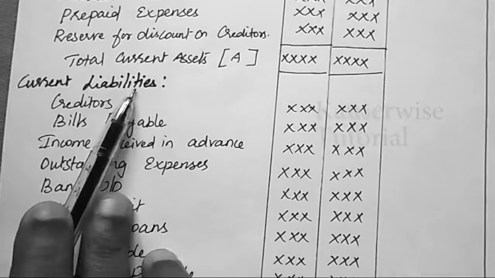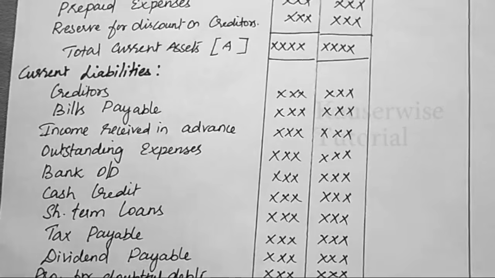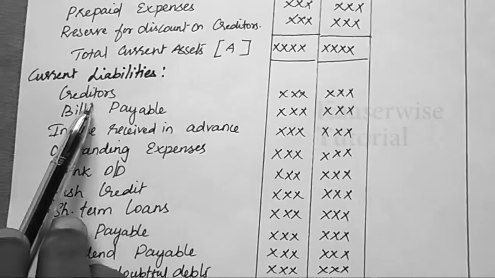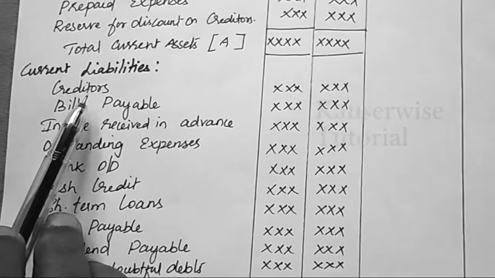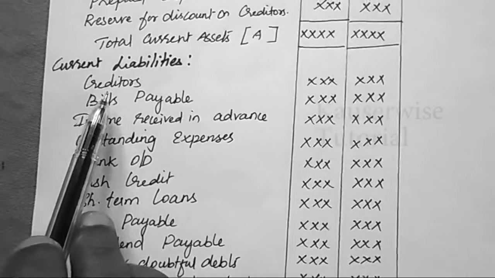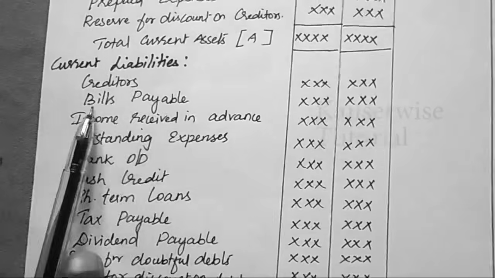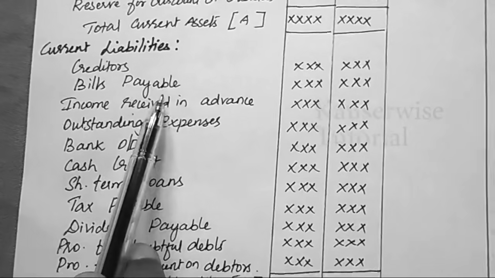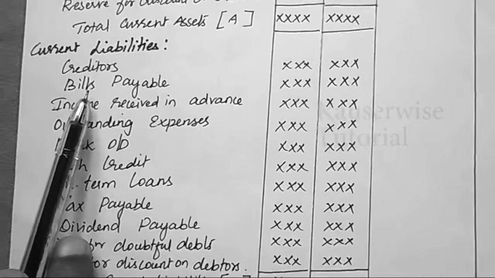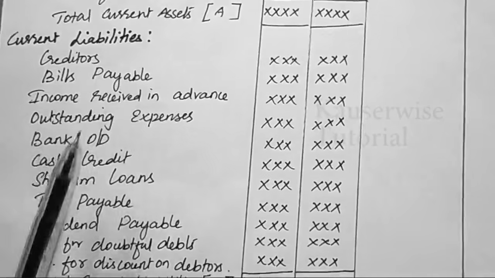Next one, current liabilities. The liability which we need to repay within one year or within a short period is called current liability. So these are the different forms of current liability. Creditors: when you acquire raw material on credit basis from a supplier, they are called creditors. We need to pay the amount. We are due to the supplier. It is a current liability. Bills payable: we have acquired raw material from a supplier without paying money and we accepted the bill. So we are supposed to pay some amount on the due date, and till such time it is a liability. Bills payable is a liability.